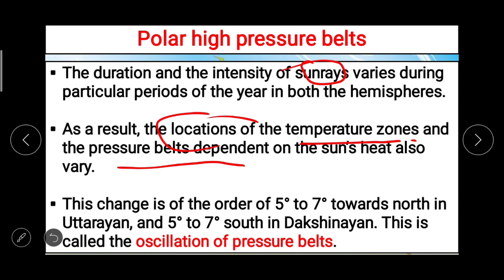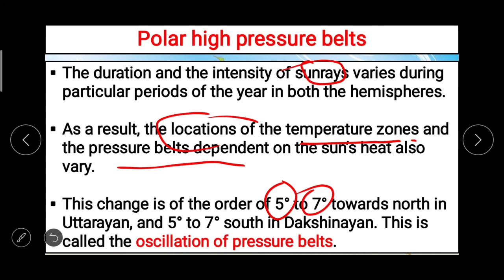और उसकी वजह से क्या होता है, this change is of the order of 5 degree to 7 degree towards north in Uttarayan and 5 degree to 7 degree south in Dakshinayan. This is called the oscillation of pressure belts.